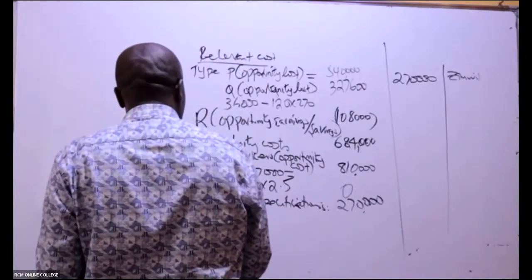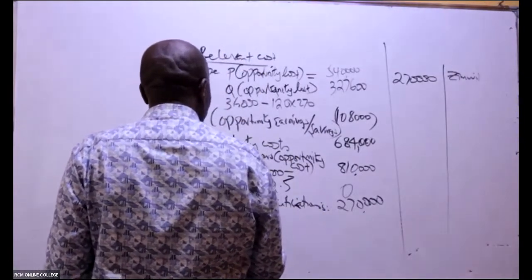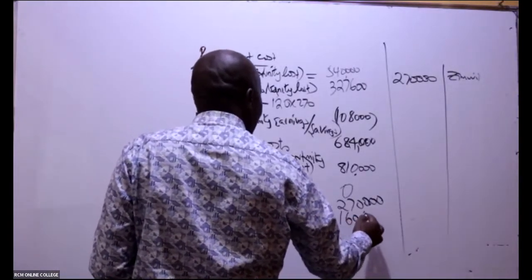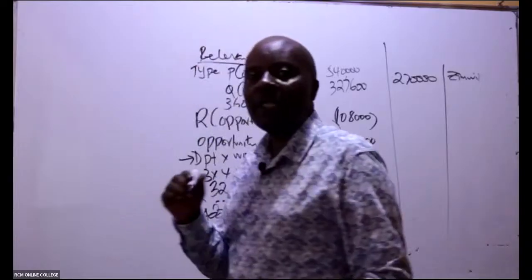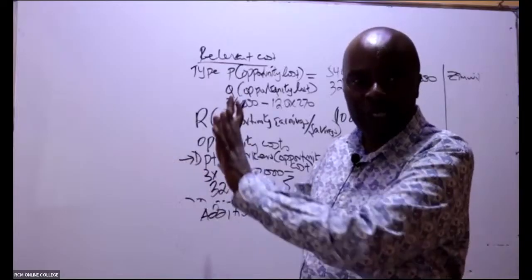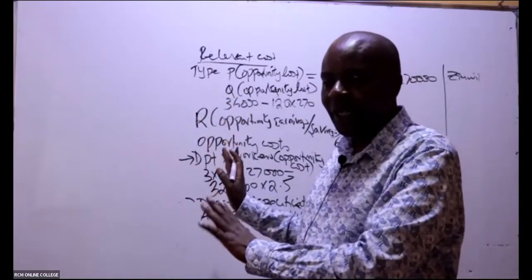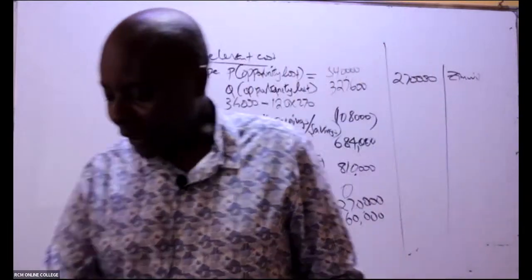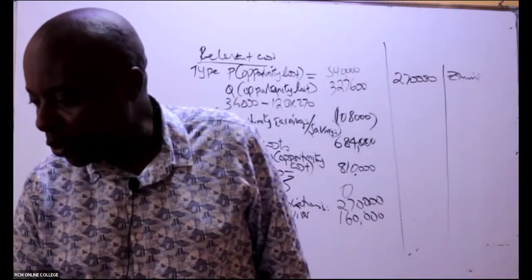So we have here an additional supervisor, so the additional supervisor will be 160,000. By accepting the work of VCH, I need a supervisor. So this is relevant because I'll be losing this money. It's a cost. So it's a relevant cost like that.